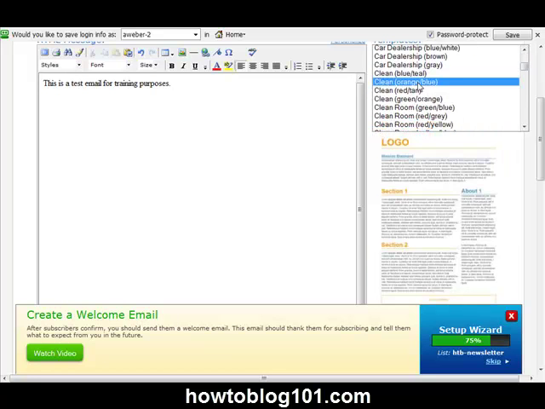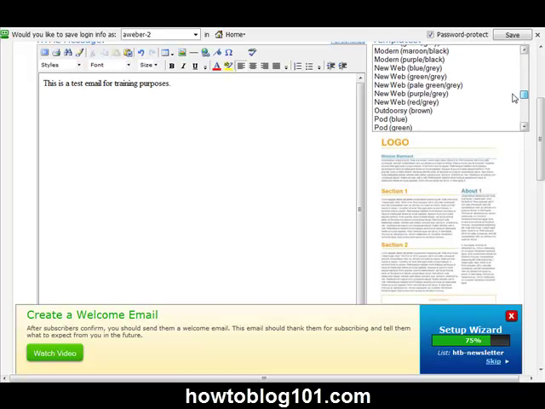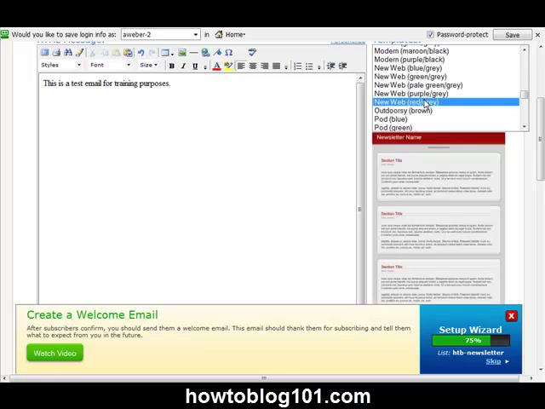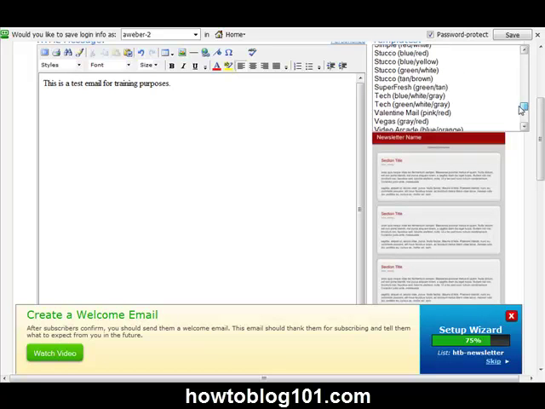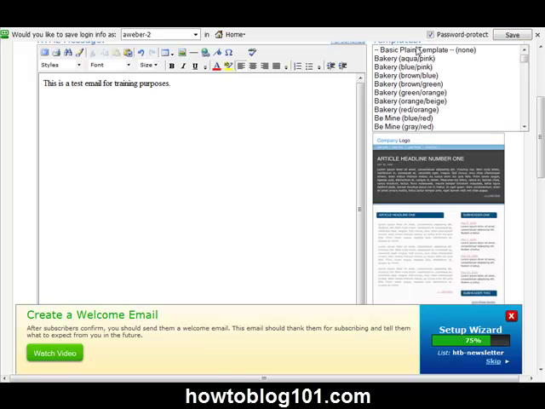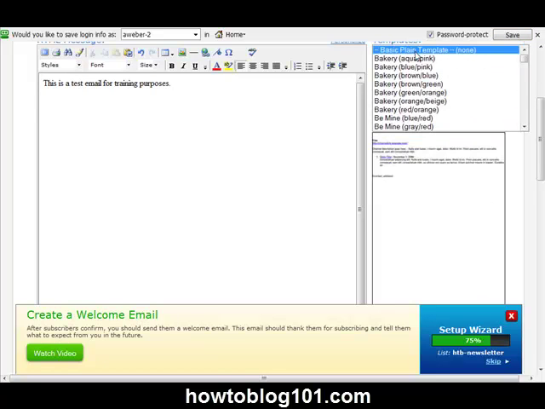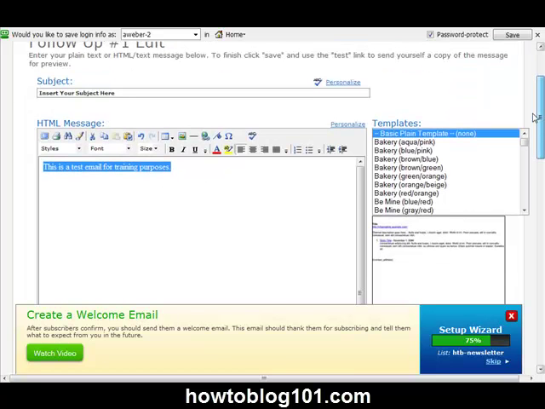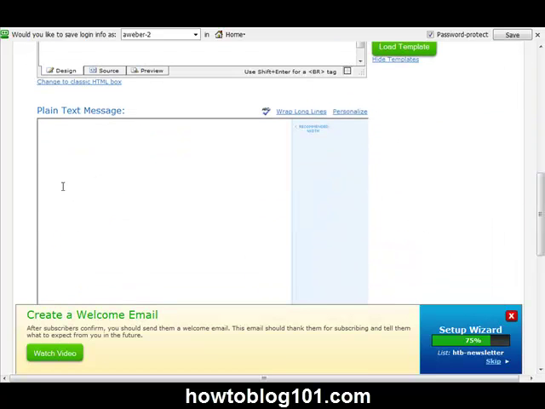As a matter of fact, as I said before, this is where I create my newsletters, and I simply use their newsletter template, and from there go ahead and send out whatever it is that I want to send through my email on Aweber. So again, that's just an option that you have available. Most people keep it basic and plain, and they don't do any templates at all, and they simply type their information in.